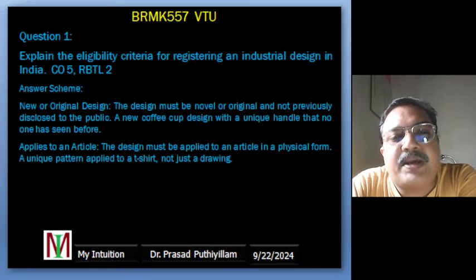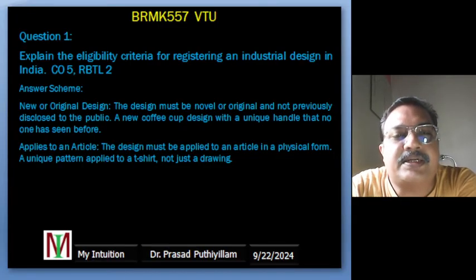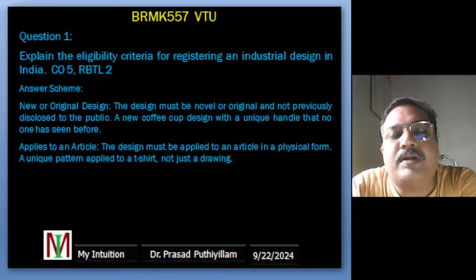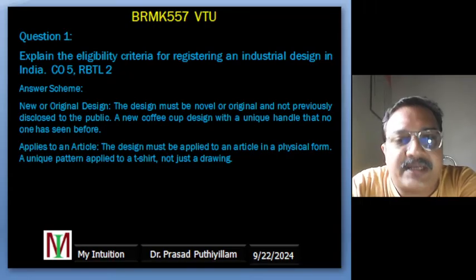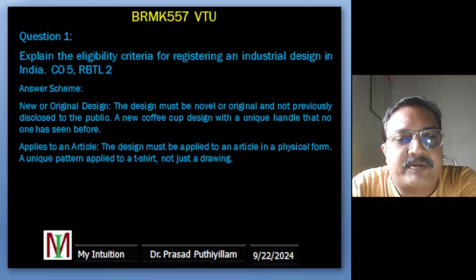Second point, it applies to articles. The design has to be applied to a real object, an article like a product, say a t-shirt, or things you can touch. The design is not just an idea or a drawing. It has to be used on something physical, like clothes, furniture or electronics, say mobile phones.